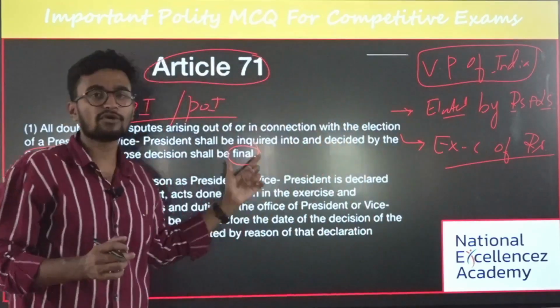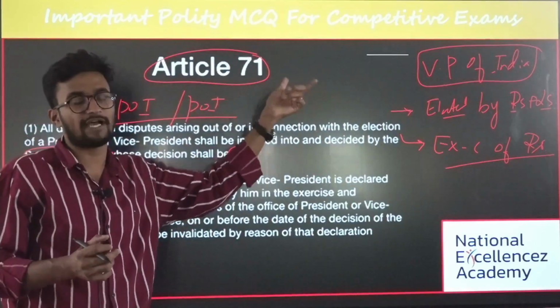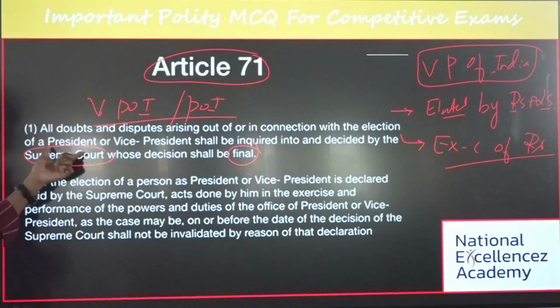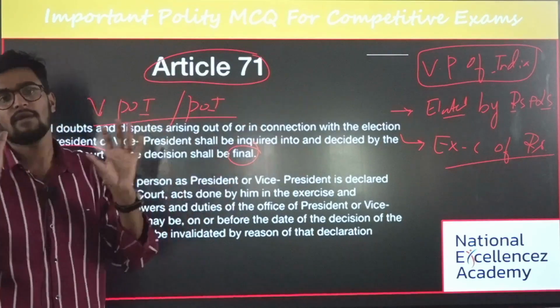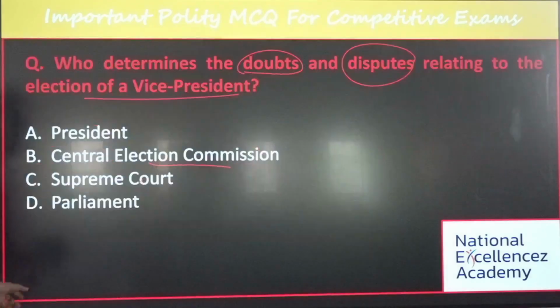Yes. And the third most important thing is if there is any dispute with respect to election, like election of a vice president or the president under Article 71, the Supreme Court will have the final authority, and that decision is final and binding on all the parties. Yes, is it clear? Okay, and what's the answer for this? Okay, the answer for this is option C.